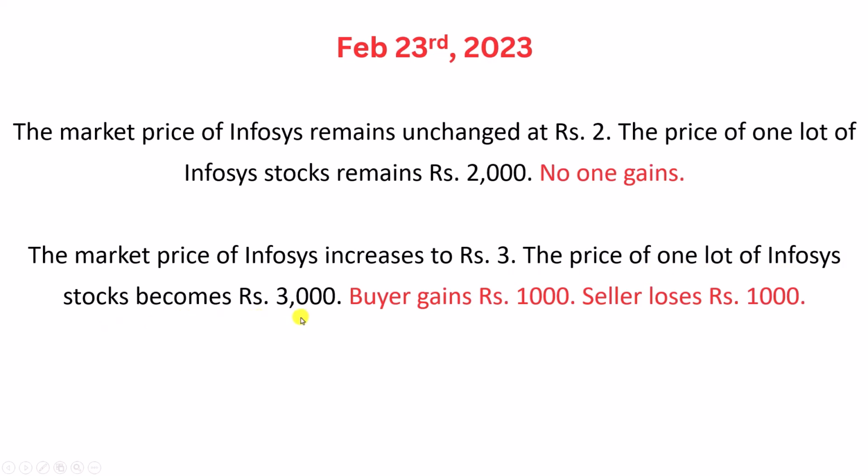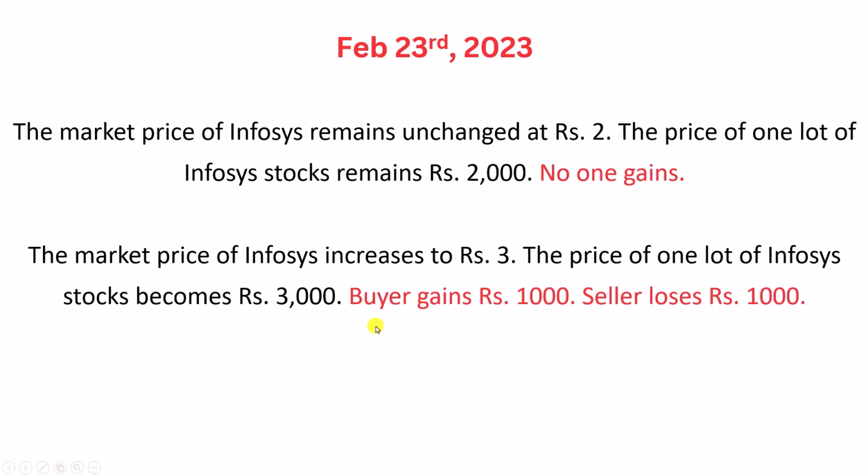It was 2000 rupees on February 1st. Since this has increased and there is a direct link between the asset and the derivative, the price of one bundle has increased to 3000 rupees. This means the buyer gains 1000 rupees and the seller loses 1000 rupees. Now, how is this? We will see in a few minutes.